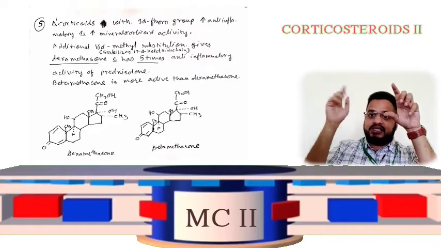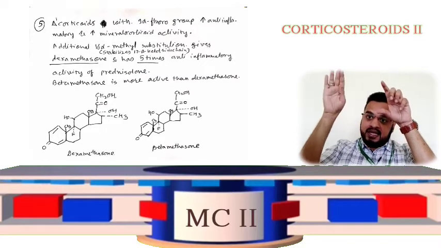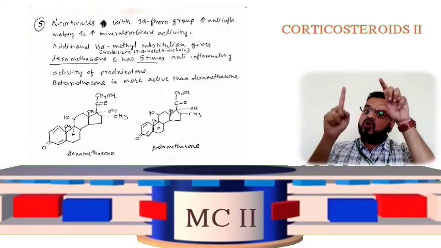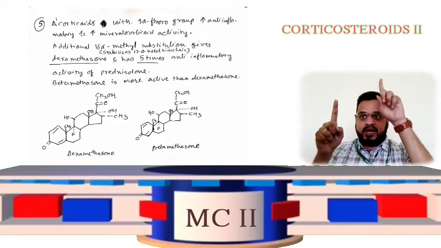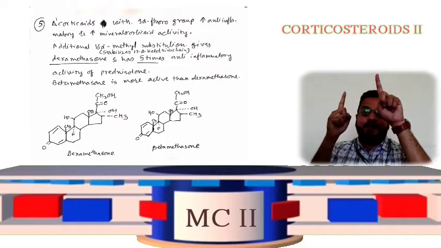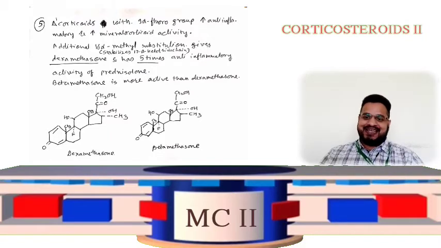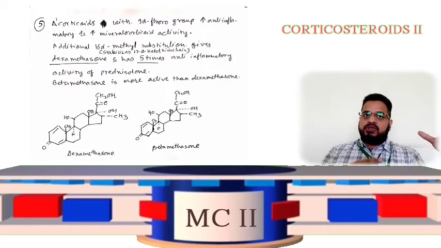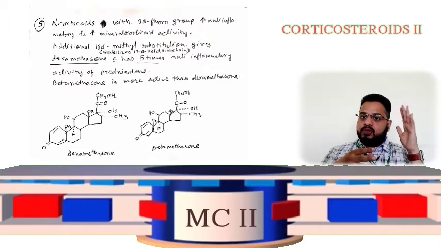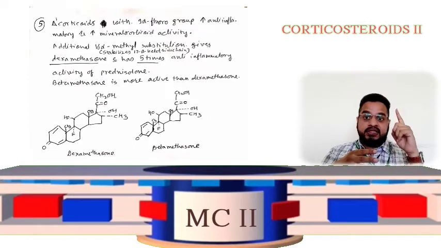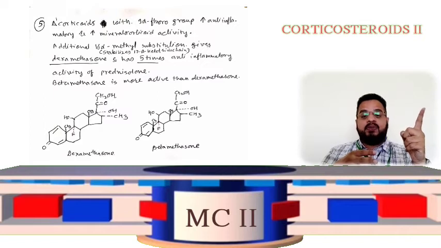First ring, second ring. Check this. In the second ring, at the 9th position, if a fluoro atom is attached, that is point number 1. And the second thing is 9 fluoro, and at the 16 position a methyl group is attached. So please understand one thing: cortisone and hydrocortisone, you have to remember well. From that, for prednisone and prednisolone you have to remember only that the delta 1 additional double bond is there.